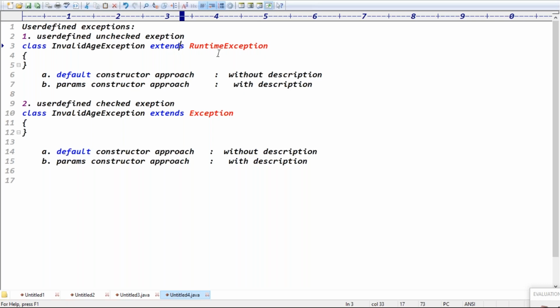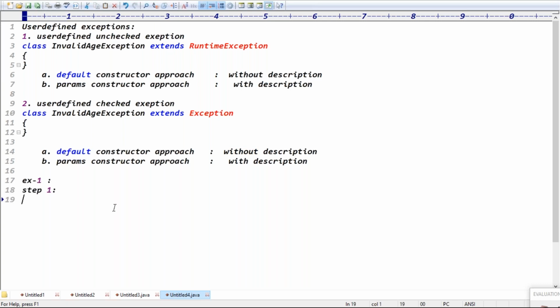There are two ways: with the description and without the description. The default constructor is without description. The parameterized constructor means with the description. Let's do one example to get clarity.